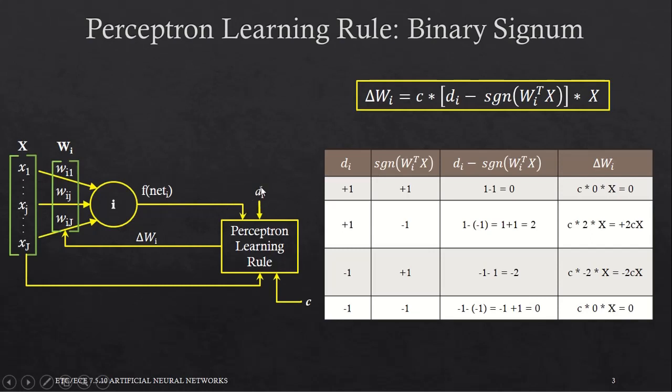We simply change the activation function from signum to the sigmoidal activation function. Because of this, the desired value may not be restricted to binary anymore. Similarly, the output of the neuron will not be restricted to binary values.